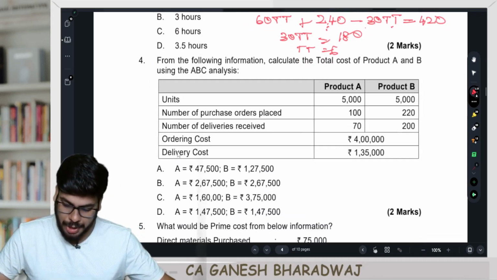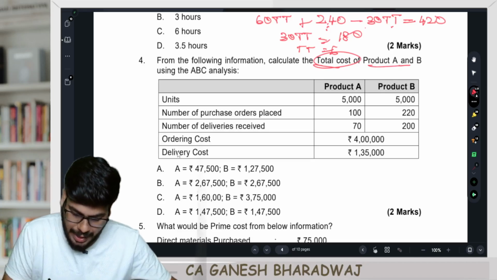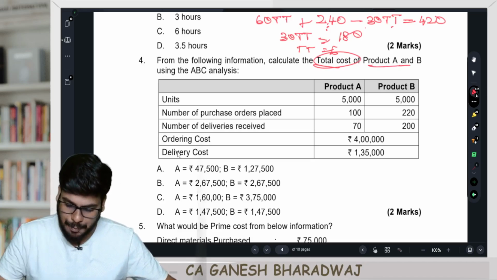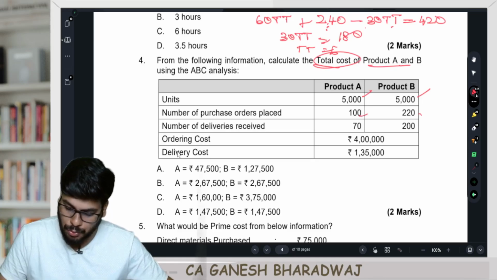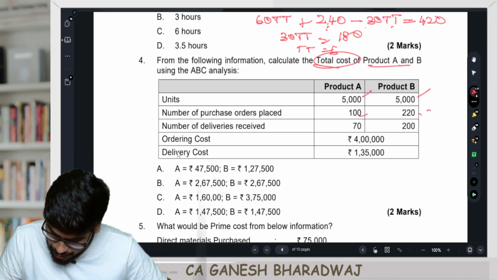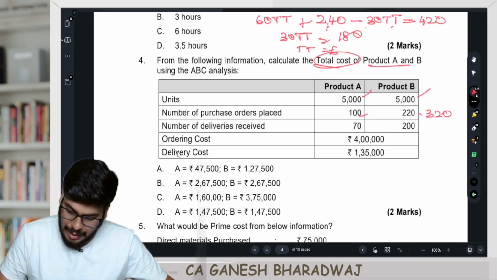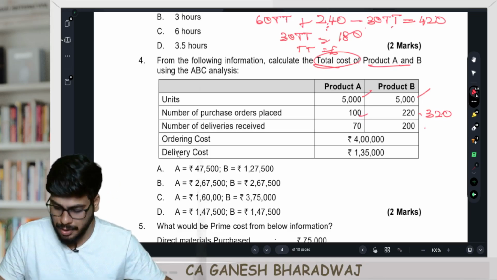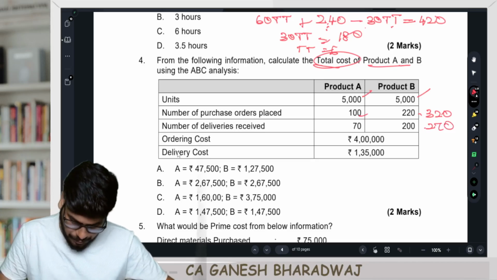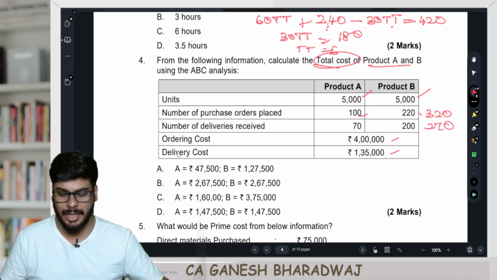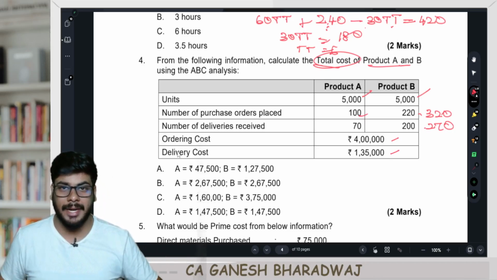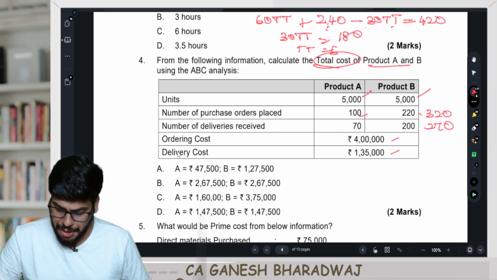From the following information, calculate the total cost of product A and product B using ABC analysis. So product A, 5,000 units. Product B, again 5,000 units. Total number of purchase orders placed 100 and 220. So the total orders is going to be 320. Number of deliveries received 70 and 200. The total is going to be 270. So ordering cost total is 4 lakh. Delivery cost total is 1,35,000. So now, guys, it's a very direct sum. It's basically an ABC. So what do you do here?